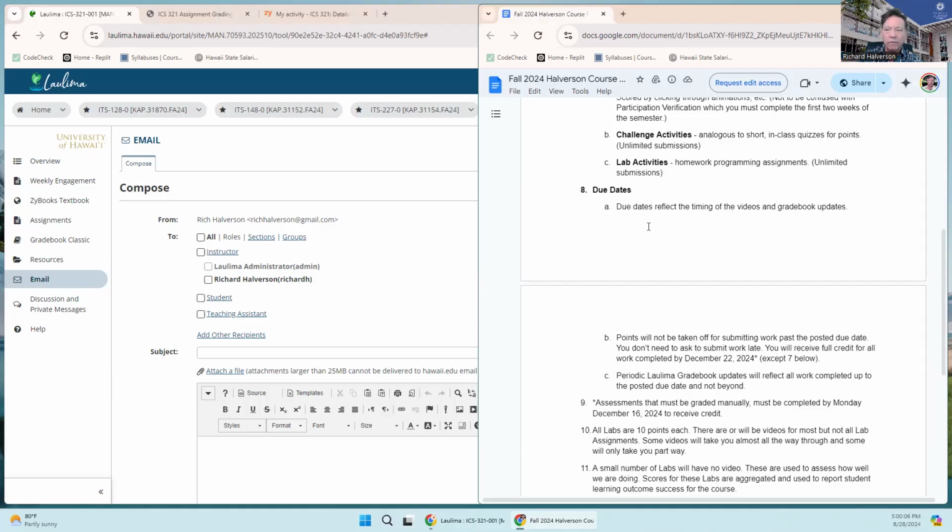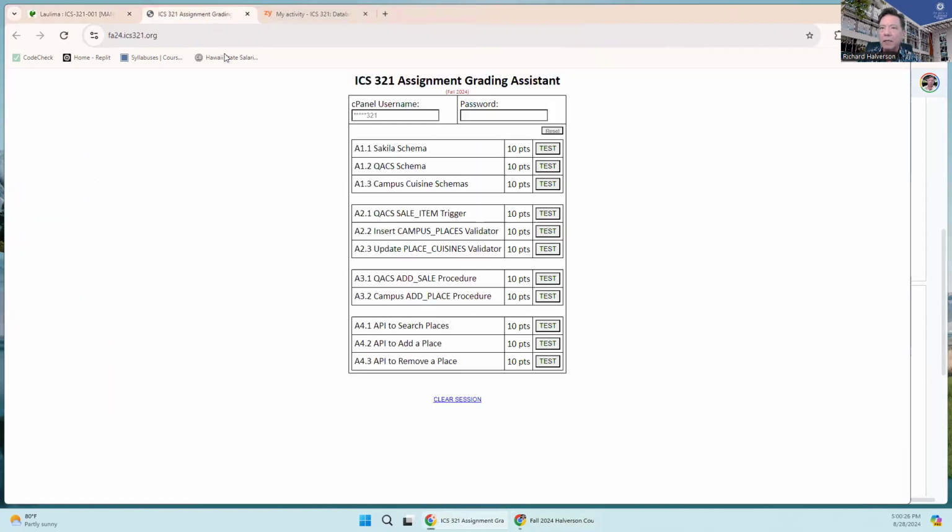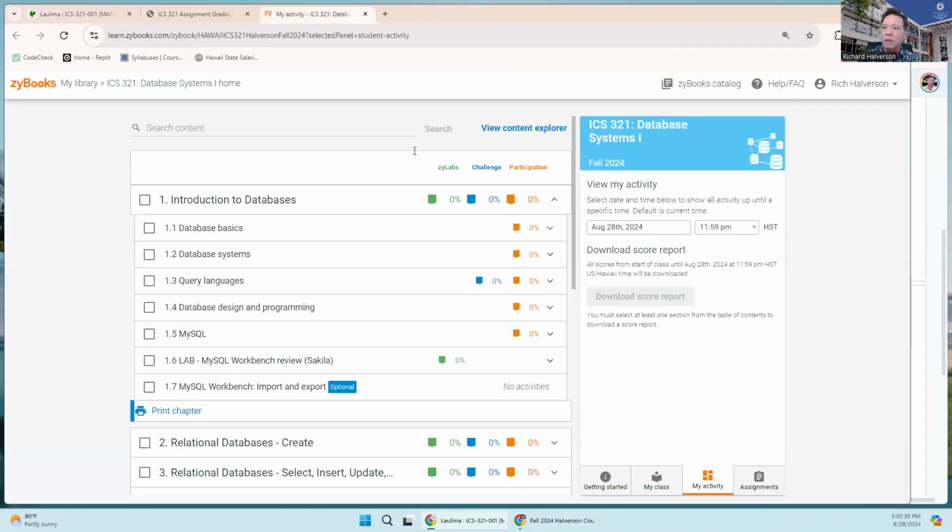All the auto-graded stuff, which is almost everything, you really have until the day after the last day of finals, the Sunday after, and you don't have to email me and ask me if you can submit stuff late. Just submit stuff whenever you're done, and I'll be uploading the grades periodically. And when you do them, then they'll show up in the grade book, and everything will be fine.